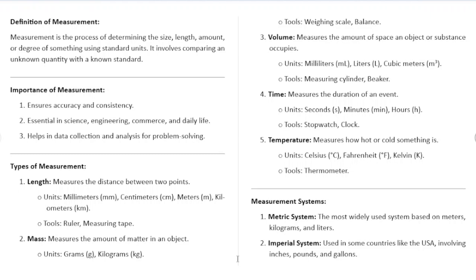But we'll be talking about that in another video. But right now we are just talking about the types of measurements, and the first one is length. So the length measures the distance between 2 points. So from point A to point B, the distance between those 2 points is